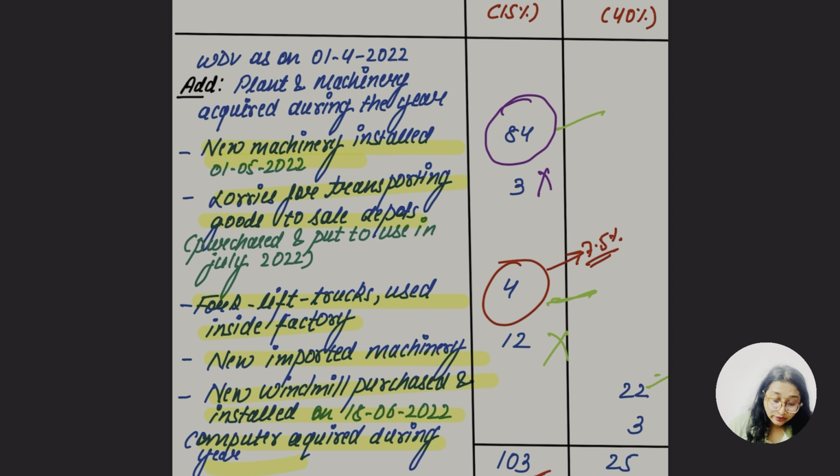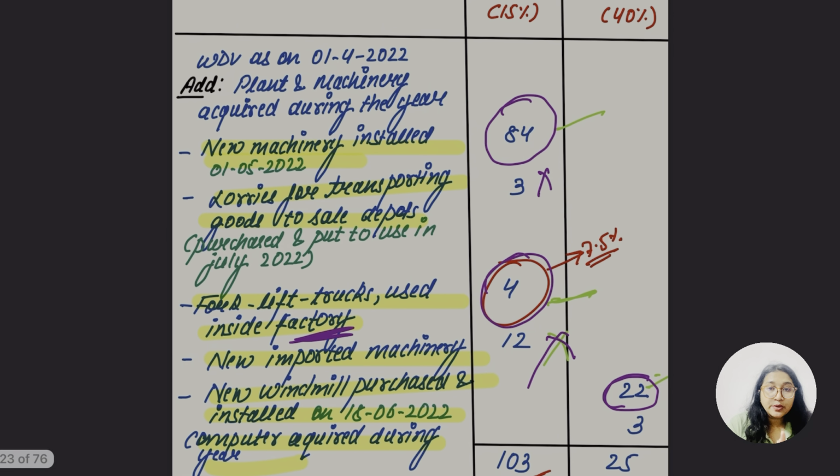What about the forklift truck used inside factory? Are we going to get? As it is used in the factory, so we are going to get the additional depreciation of this. Additional depreciation of imported machine, depreciation ही नहीं मिला, additional depreciation कैसे मिलेगा? New windmill purchase and install, are we going to get the additional depreciation here? Yes, 22 का भी मिलेगा.